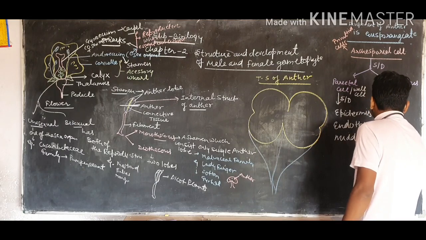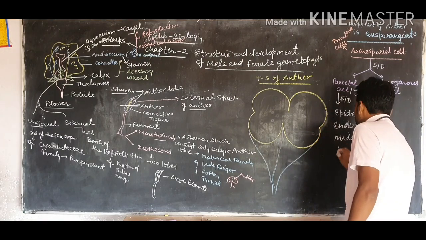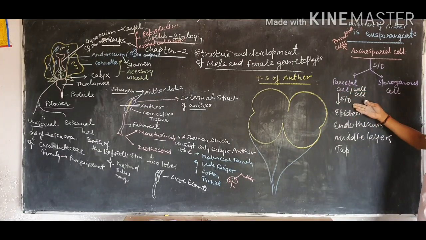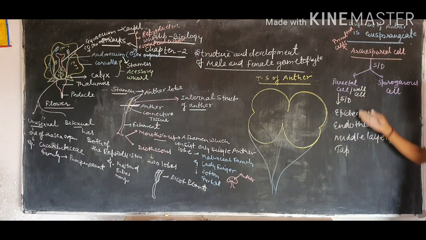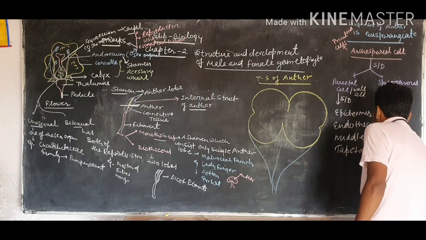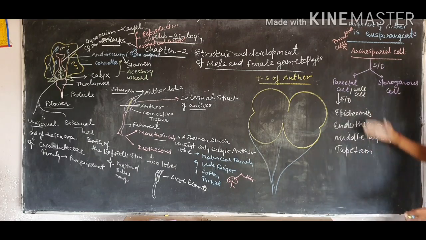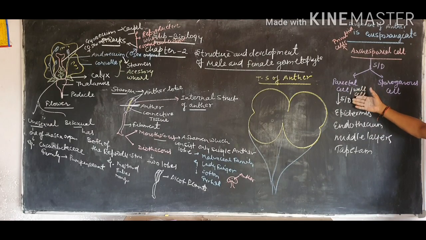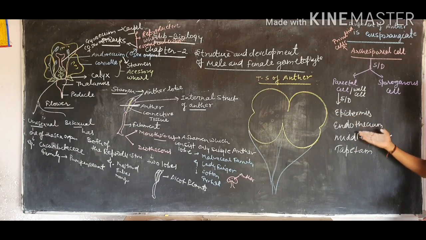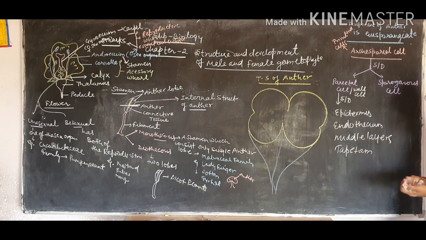At last, due to differentiation and cell division, the parietal cells form the last layer, called the tapetum. So we can say that due to regular cell division and cell differentiation, the parietal cells form the different wall layers of the microsporangium: epidermis, endothecium, middle layers, and tapetum.